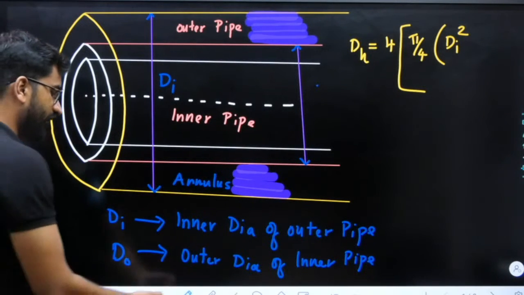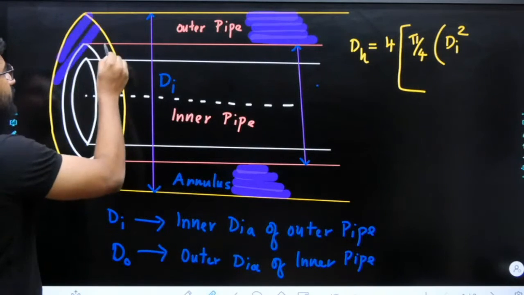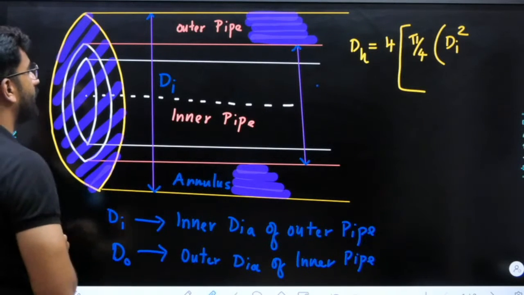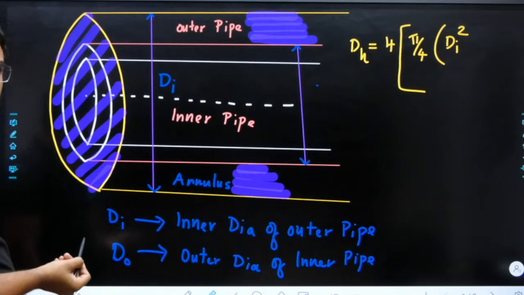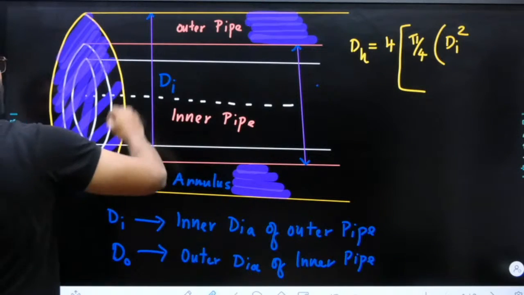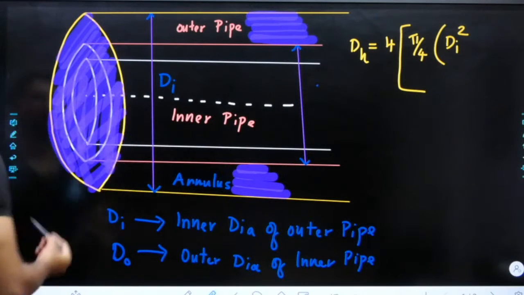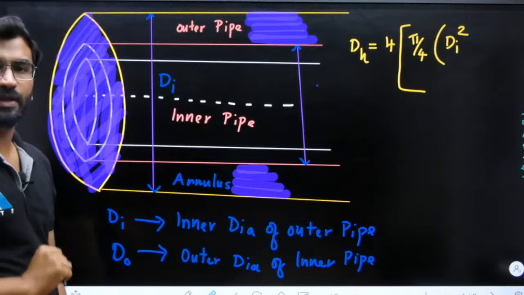If I say pi by 4 into Di square, actually I am covering this complete area, right? I have covered the entire area now, because this area is what? This complete area of the circle, right? This complete area of the circle is what? Pi by 4 Di square.